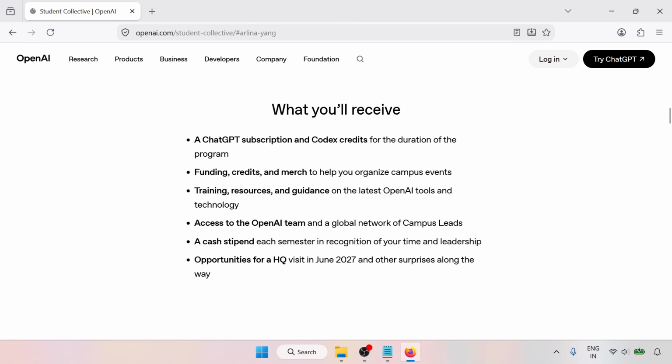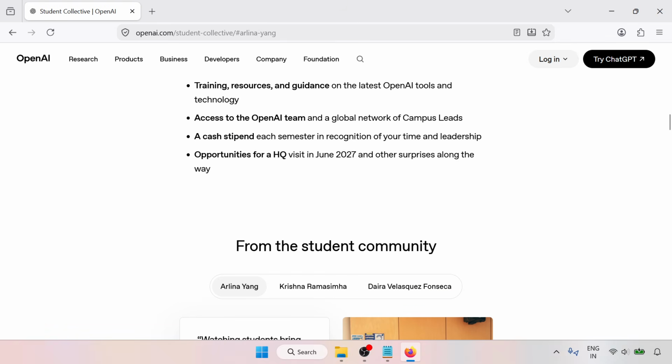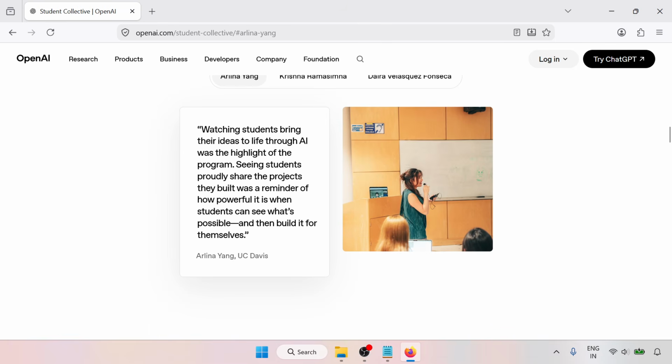What you will receive: a ChatGPT subscription and Codex credit for the duration of the program, funding and credit match to help you organize campus events, training resources and guidance on the latest OpenAI tools and technology, access to the OpenAI team and a global network of campus leads, a cash stipend each semester in recognition of your time and leadership, and an opportunity for a headquarters visit in June 2027, plus other surprises along the way.